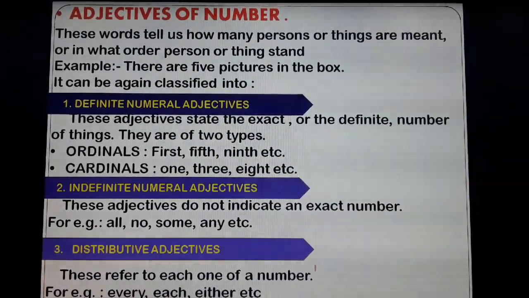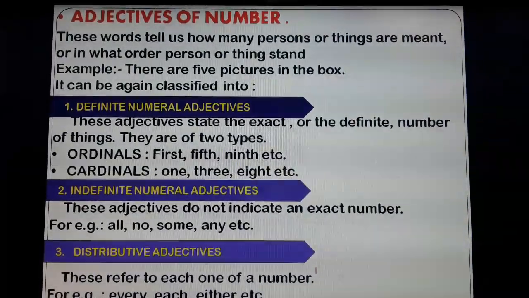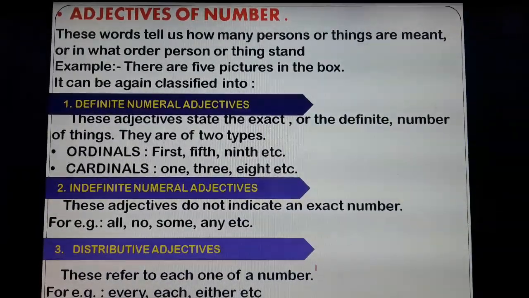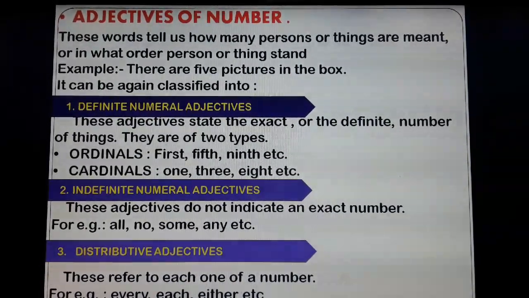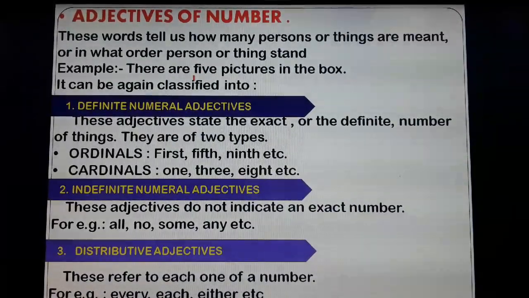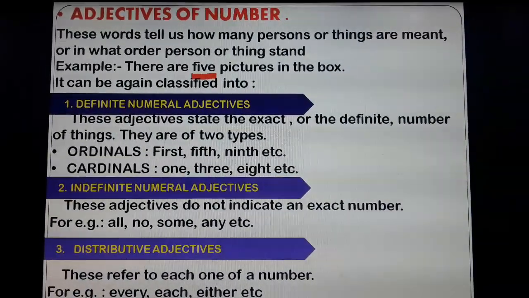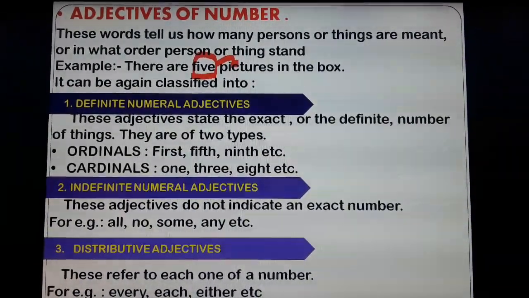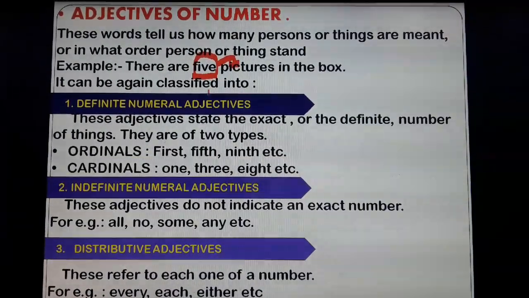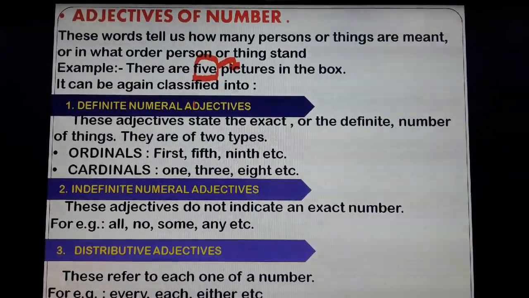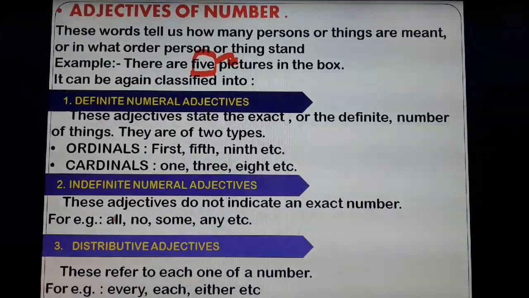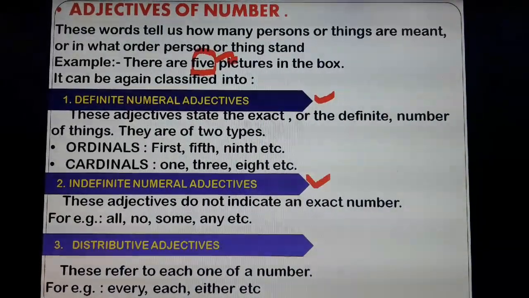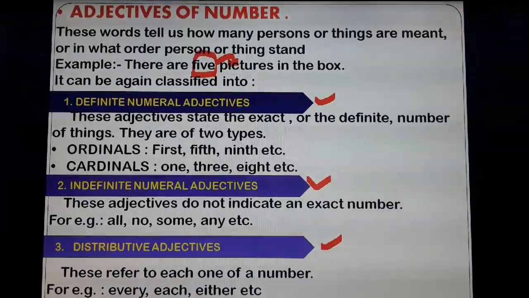Adjectives of number. These words tell us how many persons or things are meant, or in what order a person or thing stands. For example, there are 5 pictures in the box. So, how many pictures are there in the box? 5. So, the word 5 is denoting the number, and since it is saying about the picture, which is a noun, the word 5 is an adjective of number. Now, adjectives of number can be classified into 3 parts: definite numeral adjectives, indefinite numeral adjectives and distributive adjectives.